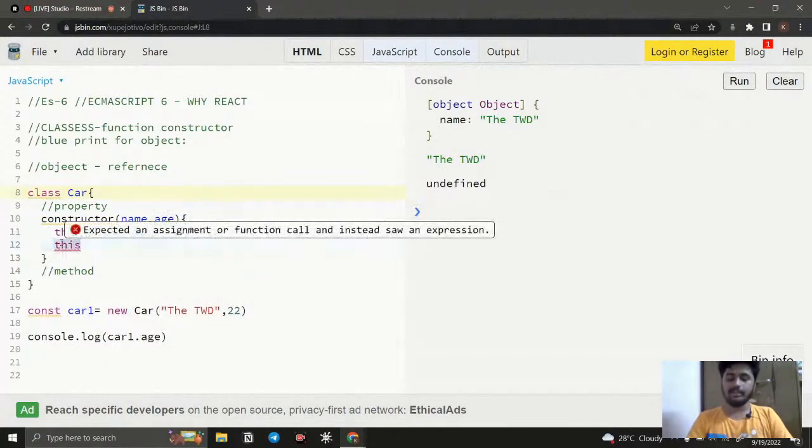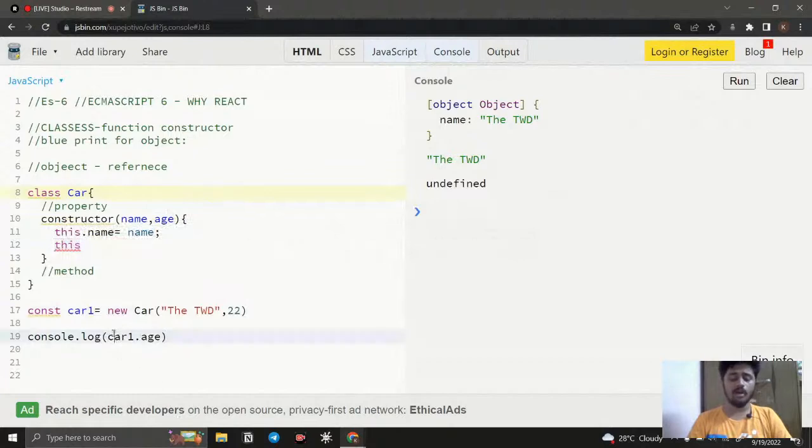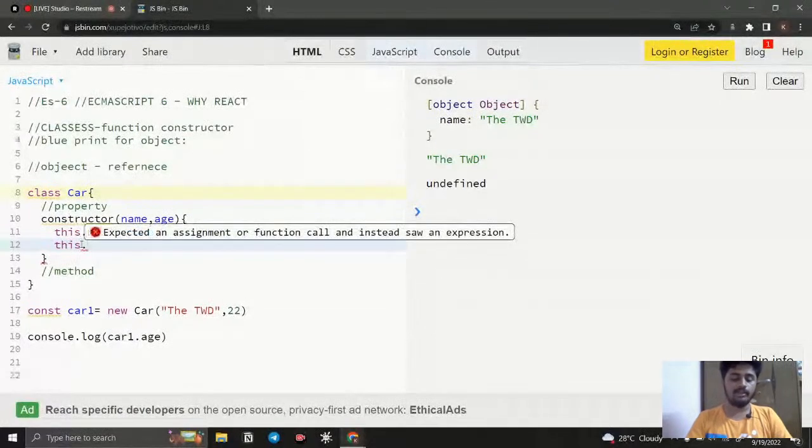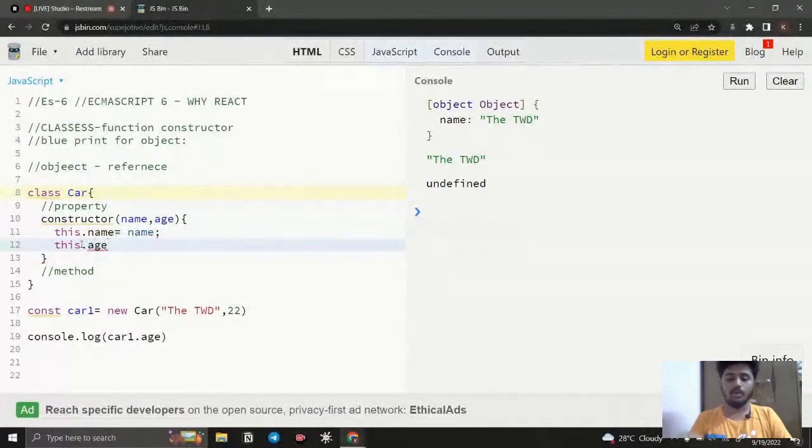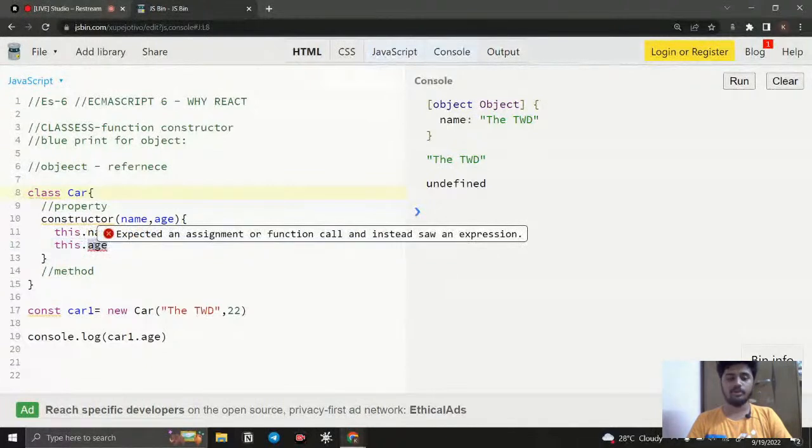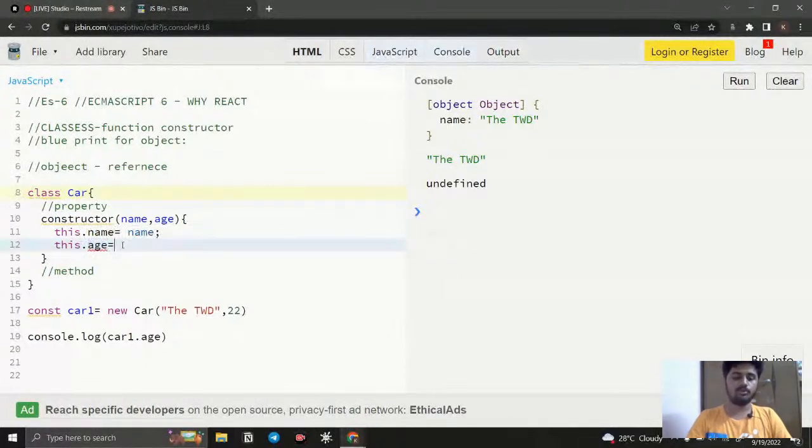So this doesn't represent anything here. It's going to represent when someone calls it. So here car1 is invoked, so that is why this is going to represent this. Okay. And here you need to say what you need to call. Like someone calls this, it's going to be age, then you need to pass this value as an argument. Okay, so that's it. Now if I run this code, you can notice that the value gets passed.